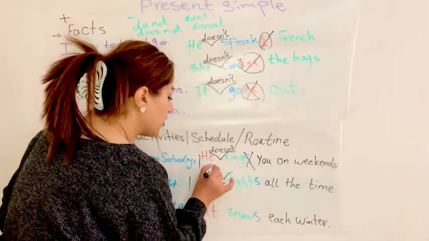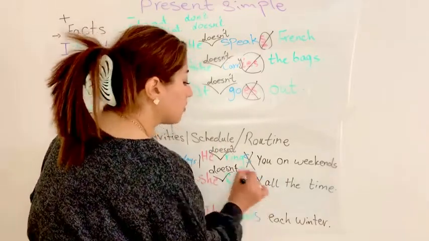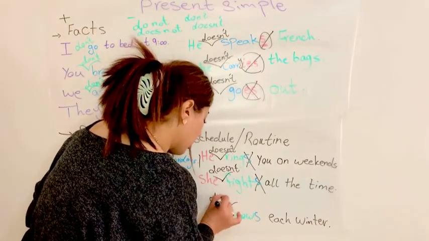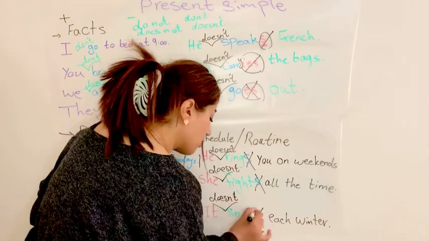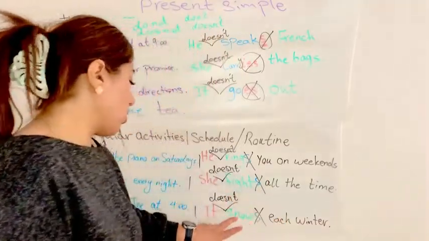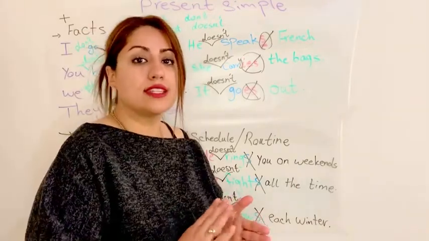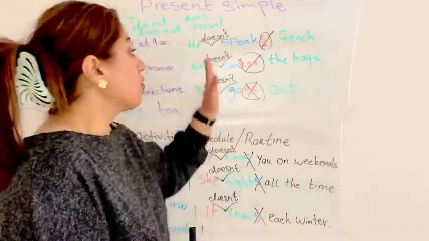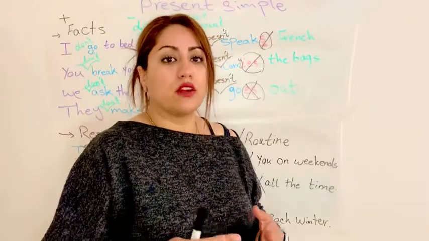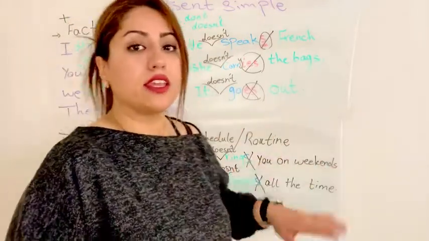She doesn't or does not fight all the time. It does not or doesn't snow each winter. It means there are some times that we don't have snow in our city or in our country, so it does not snow. There's no S, ES, and IES for these verbs. Make your own sentences in present simple positive and present simple negative, and comment them.